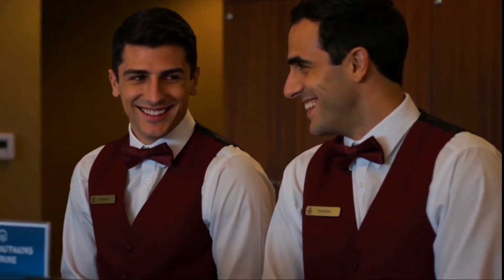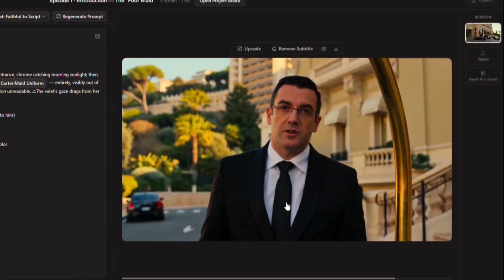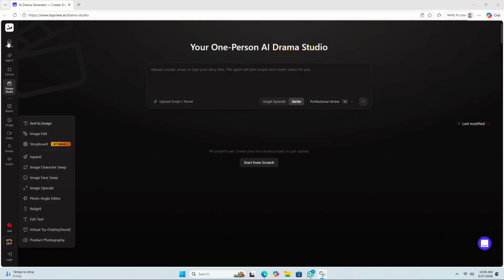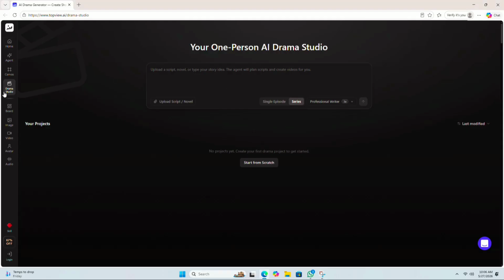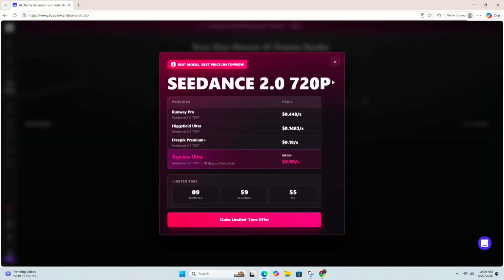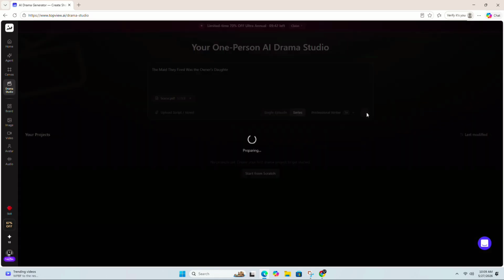No kidding. Then we can simply download it and upload it to YouTube. So honestly, this is a really powerful tool. With its help, you can manage everything in one place. Basically, you can turn this tool into your own complete studio and create an entire series from home exactly the way you want. So I definitely recommend trying this tool at least once.